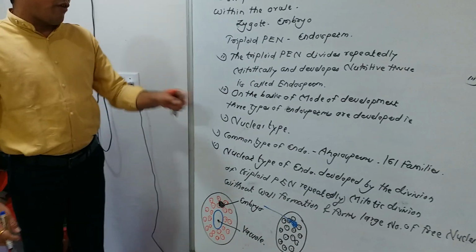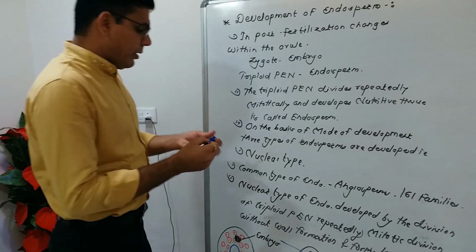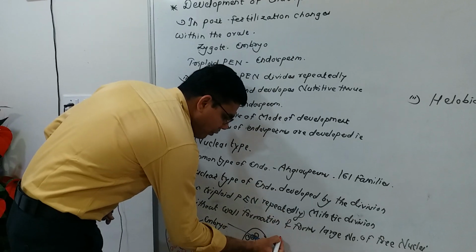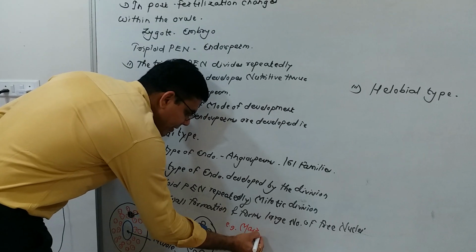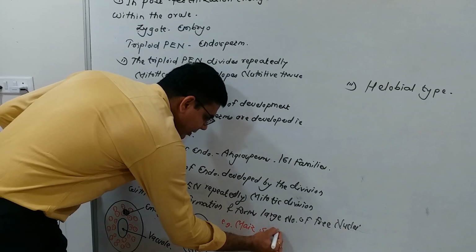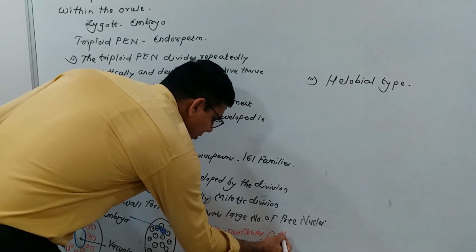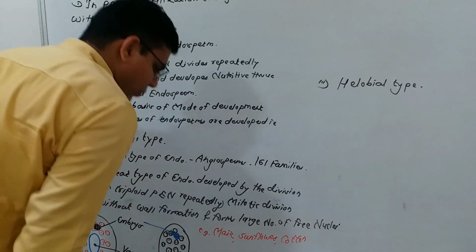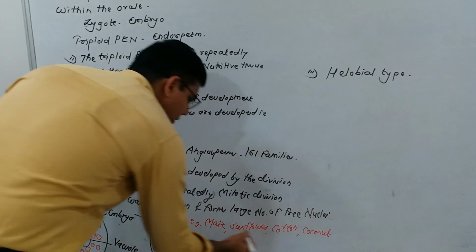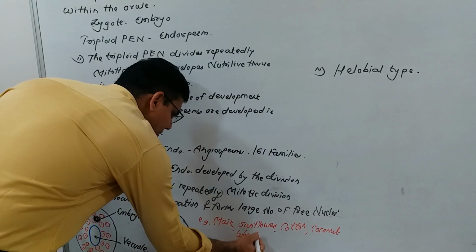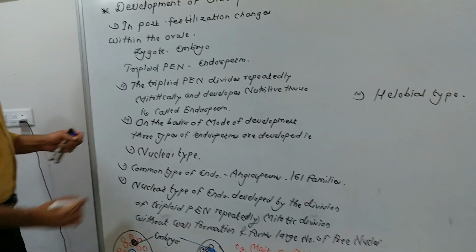This is also a structure of nuclear type endosperm, and this type of endosperm is found in plants such as maize, sunflower, cotton, coconut, wheat, etc.